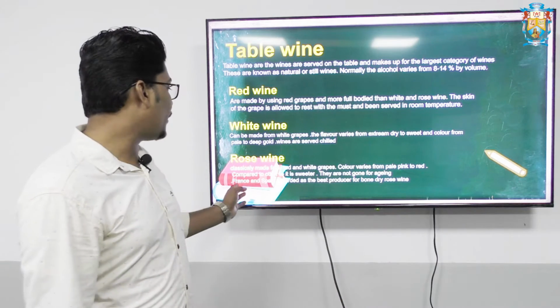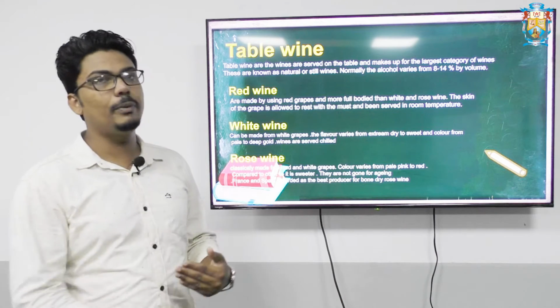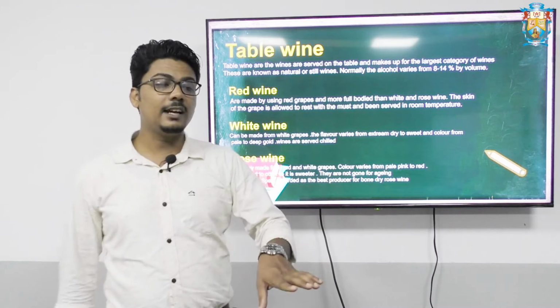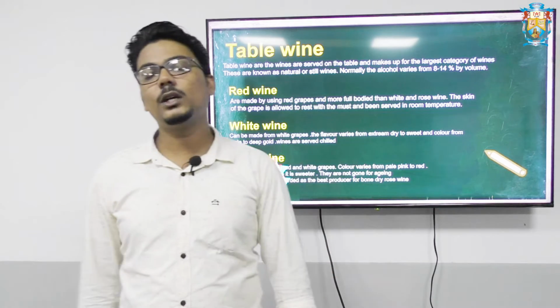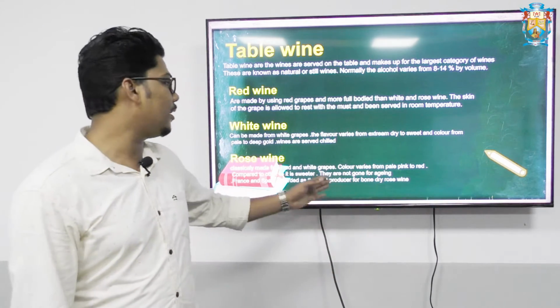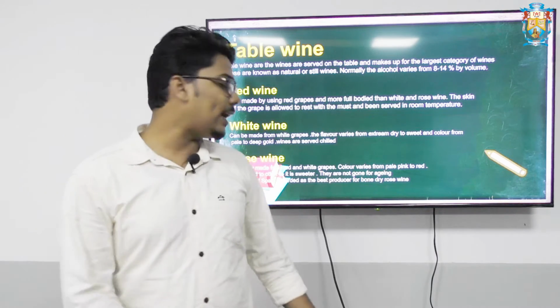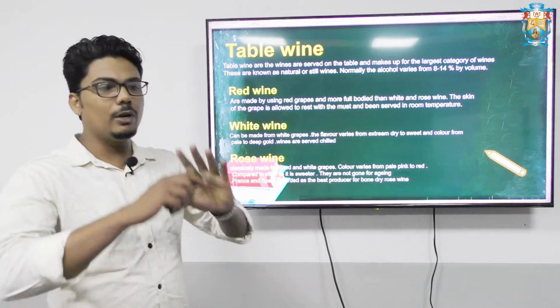Next, France and Spain are the major countries regarded as the best producers of dry rose wines. So France and Spain. So that is all about table wine.